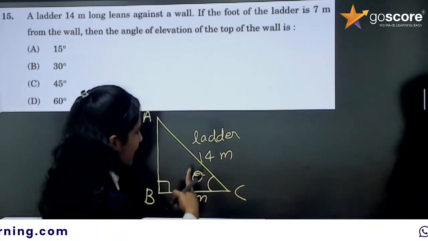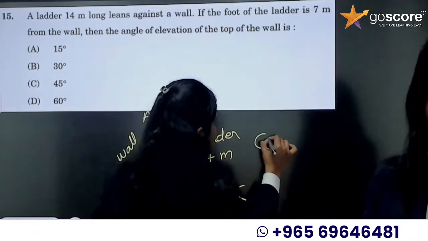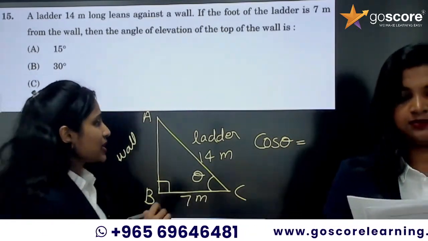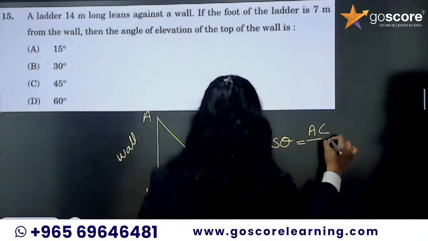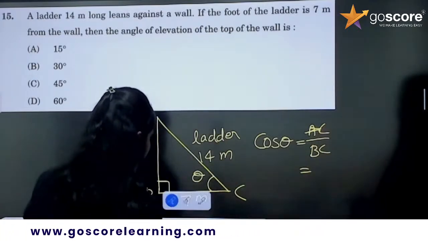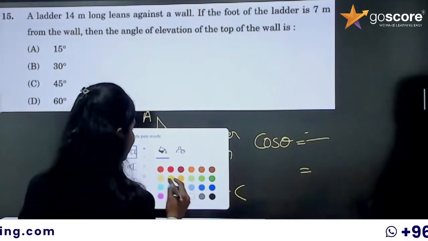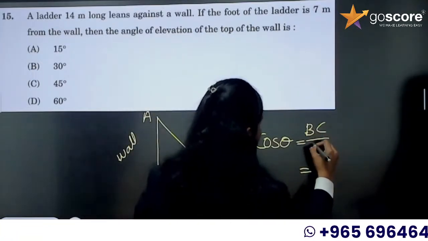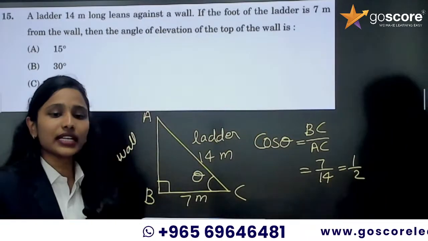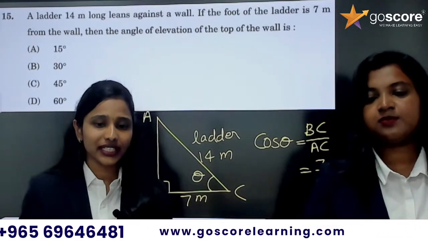For theta, we have the adjacent side and hypotenuse, so we will find cos theta. The adjacent side and hypotenuse are connected by cos theta. So it is, sorry, not AC divided by BC. It is BC divided by AC, right? The adjacent side is BC. So BC divided by AC, BC is 7 and AC is 14, so we get 1 by 2. When is cos theta 1 by 2? Is it at 30 degree, 45 degree?